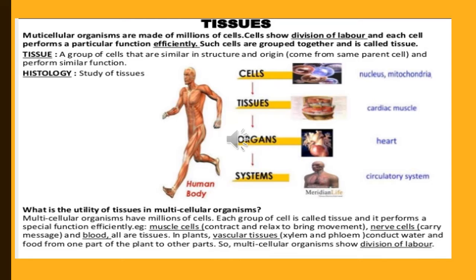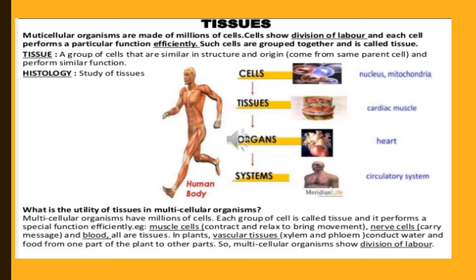So let's begin here with the tissues. Now the multicellular organisms, including human beings, plants and animals, are made up of millions of cells. These cells show a division of labor. What is the meaning of this division of labor? These cells contain different cell organelles inside them and they perform different functions. Along with that, each cell performs a particular function efficiently. Such cells are grouped together and called tissue.